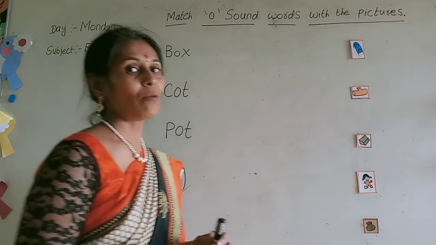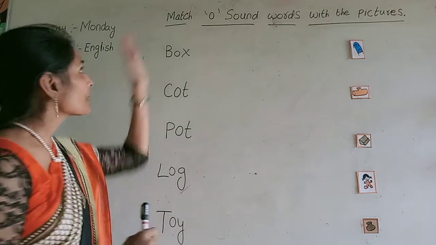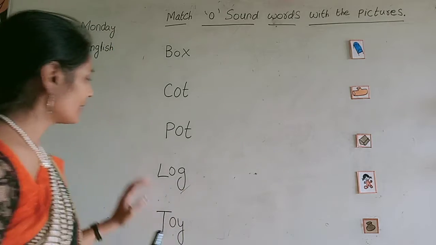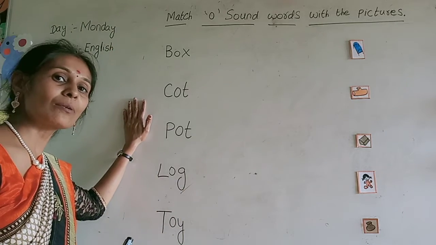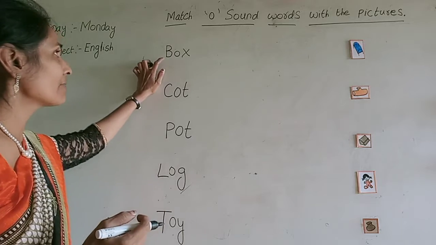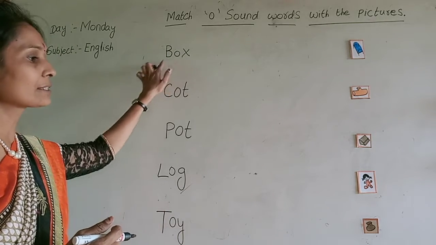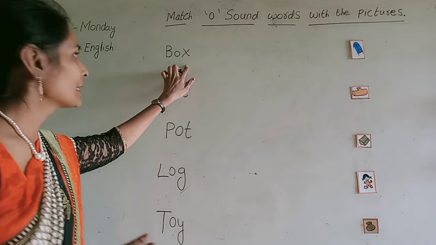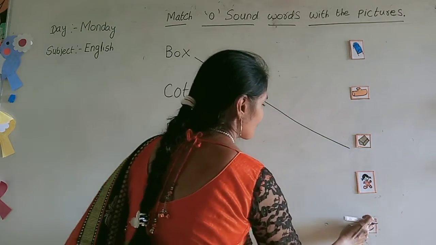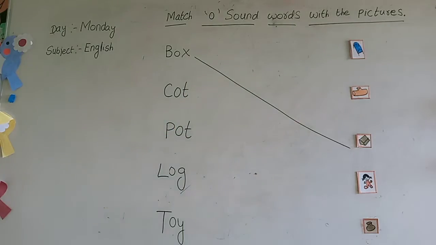Yes. Now we will match along with the picture, beta. Match O sound words with the pictures. Now we will match the O sound words along with the pictures. At the very first, just read the spelling, beta. B-O-X, box. Where is box? Yes, here it is. B-O-X, box. Okay.